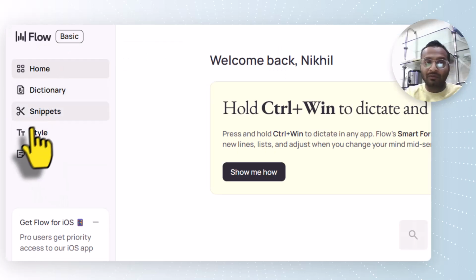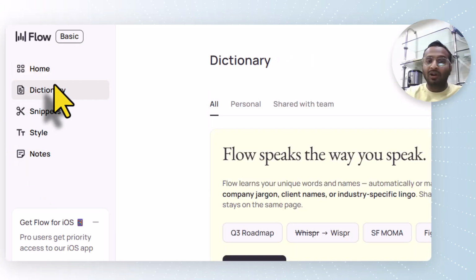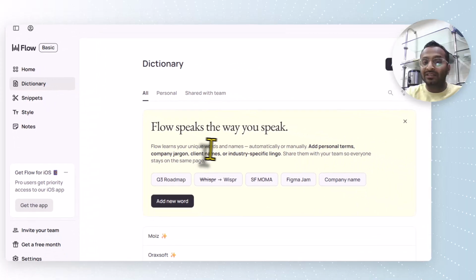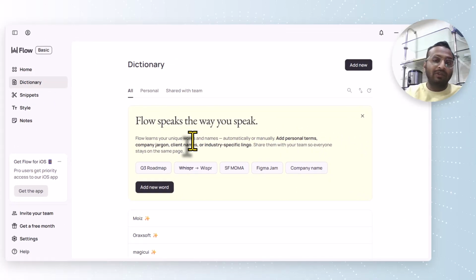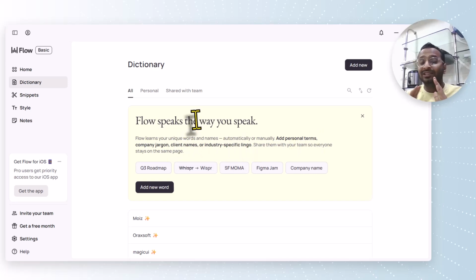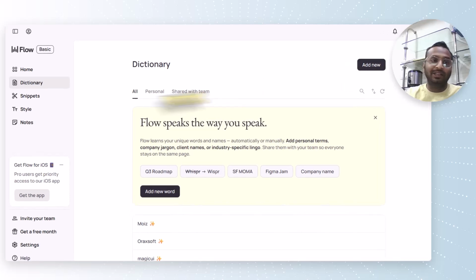This is the home page of Whisperflow. Here is a feature called dictionary. In this dictionary, Whisperflow automatically learns new words or whatever names we keep on pronouncing inside Whisperflow. So it adds personal terms, company jargon, client names, industry specific lingo, and this dictionary will be automatically updated based on all the conversations you do inside Whisperflow. You can also add some new words inside this dictionary.